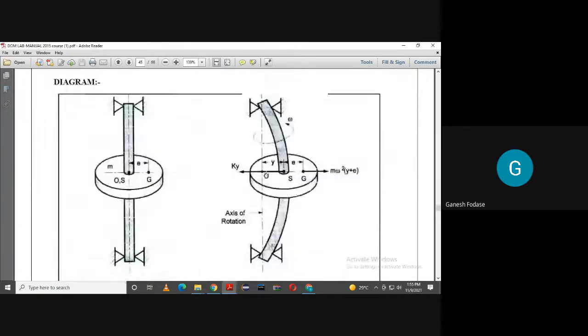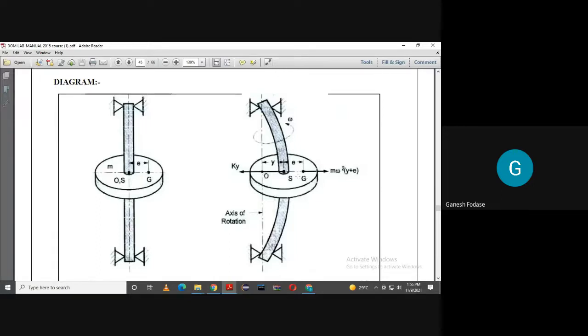Here, this is the condition. Y is positive means you can say from this side it will be positive and this side it will be negative. So y is on this side. When omega is less than omega n, y is positive. Y is positive means g is outside, and the rotor is rotating with heavy side outside. Heavy side outside is not desirable. So when omega is less than omega n, y is positive, and the shaft is rotating with heavy side outside.